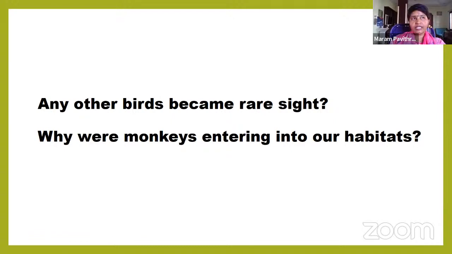We are converting those forests, their habitat, into cultivated lands, using them for agricultural purposes, or building industries. We are destroying the habitats. So their house, their home, is gone; they are homeless. So they are coming to our habitats for food and shelter.